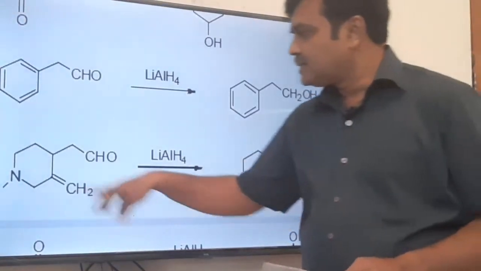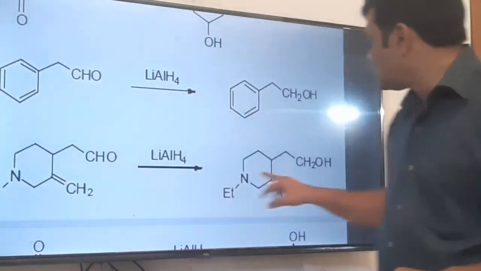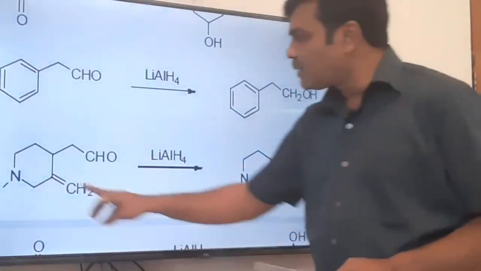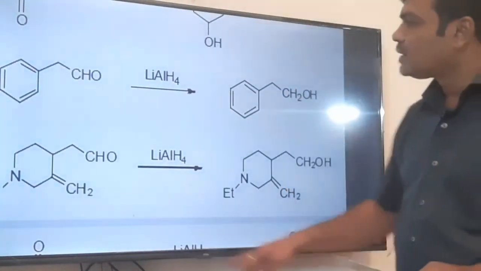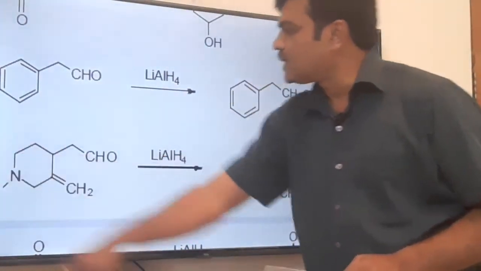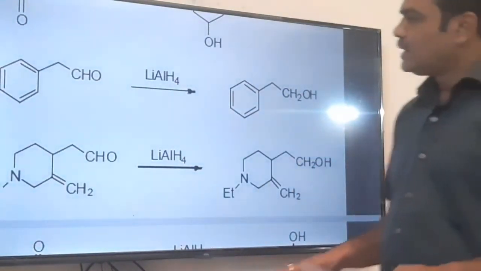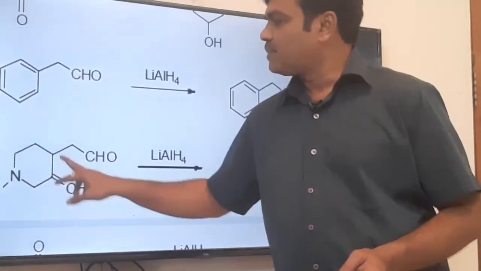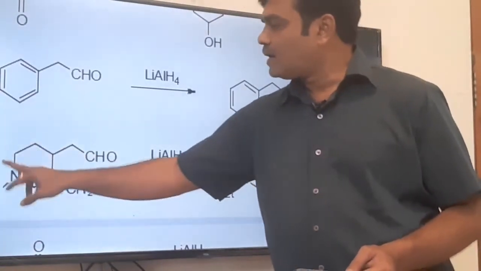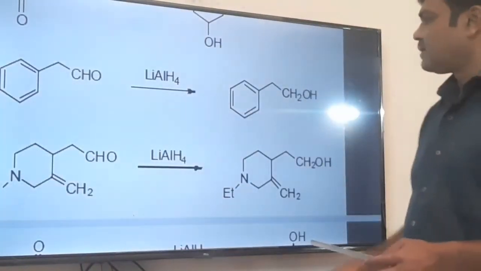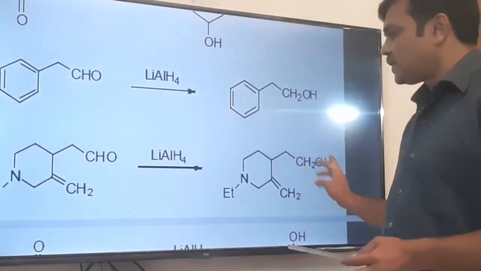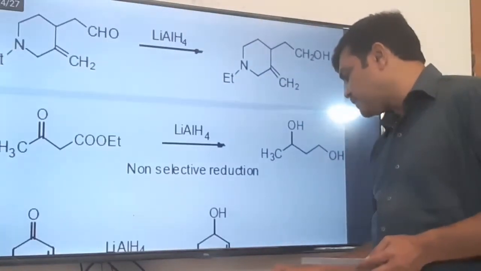See this one, this is an aldehyde group, and it is reduced to CH2OH without affecting the carbon-carbon double bond and without affecting this heterocyclic ring containing a nitrogen atom. That is the beauty of this reagent, that it doesn't affect the carbon-carbon double bond and this heterocyclic ring. Only the aldehyde is reduced to CH2OH. That is a great thing about this reagent.